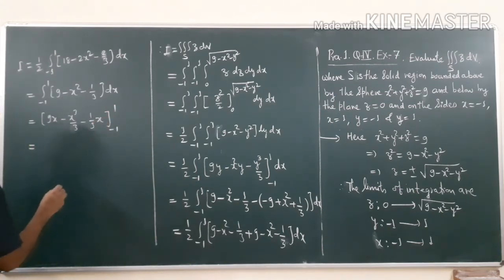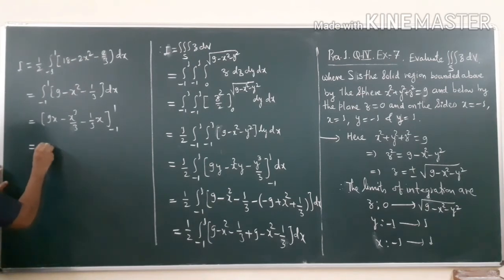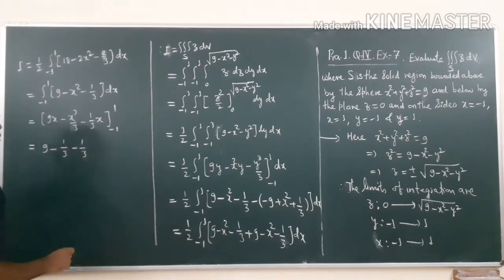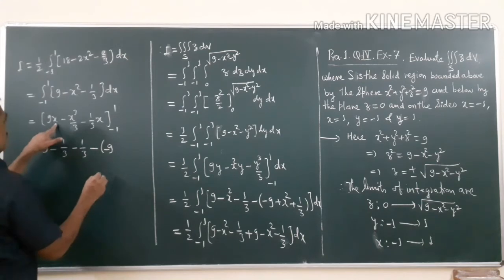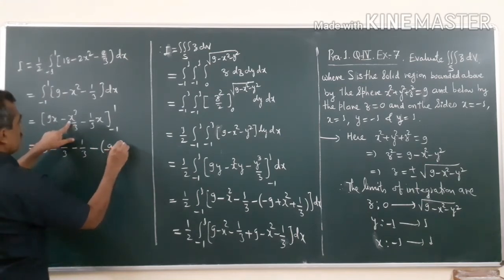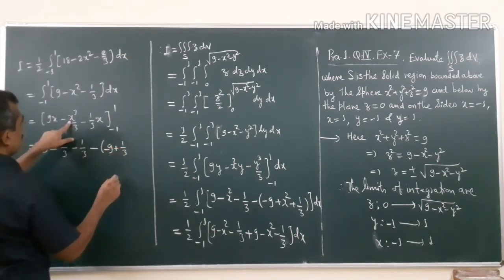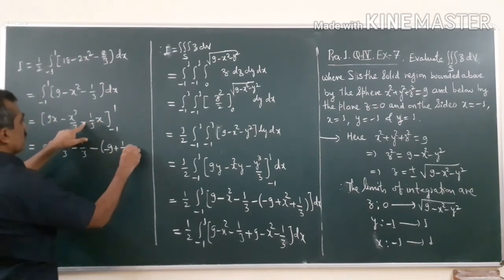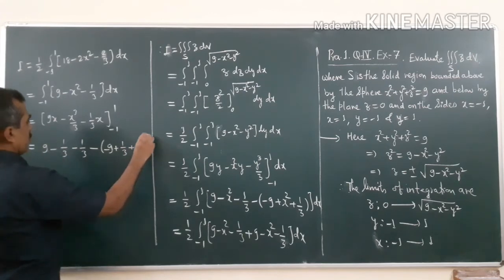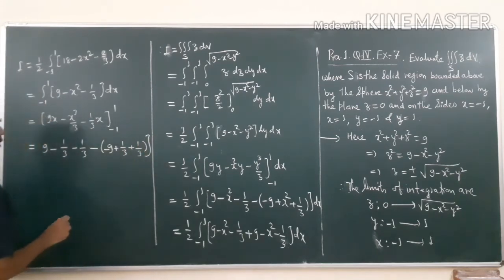This is equal to 9 minus 1 by 3 minus 1 by 3, minus, 9 minus minus plus 1 by 3, then minus 1, so minus minus plus 1 by 3.